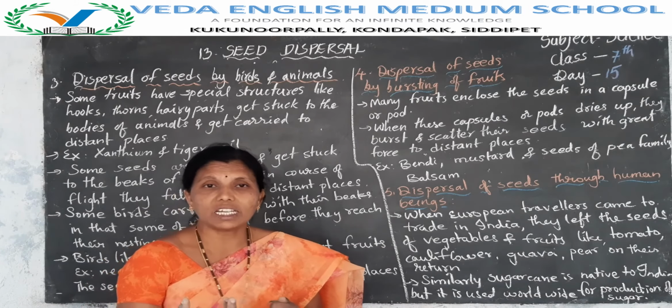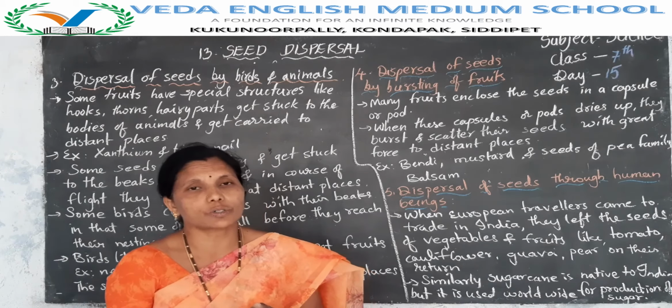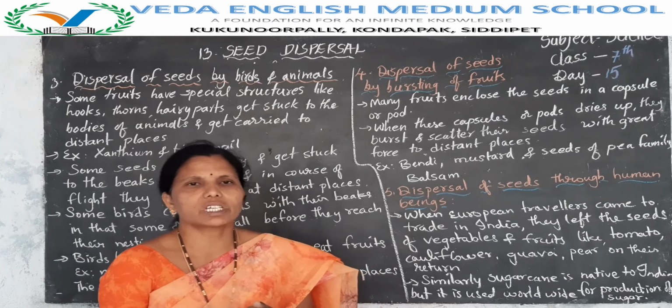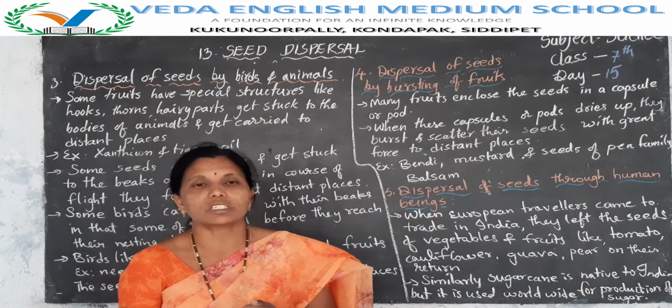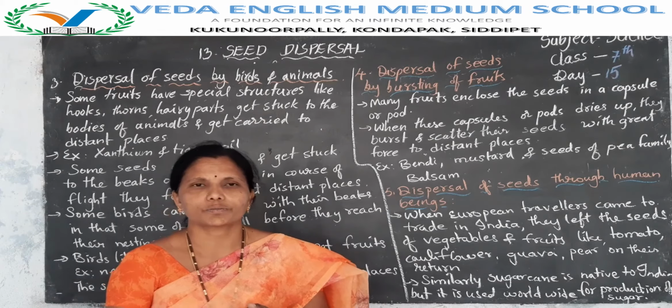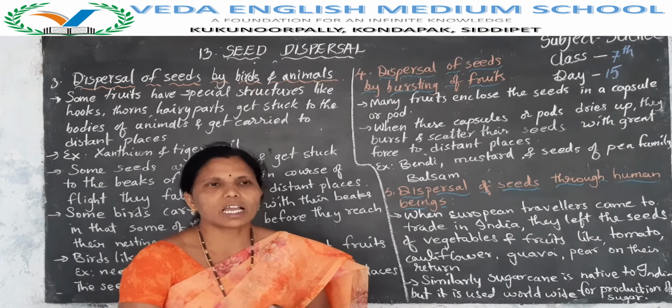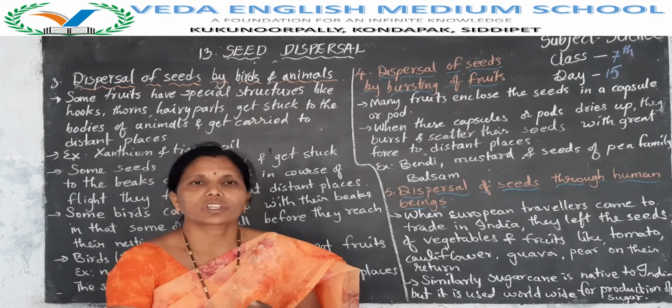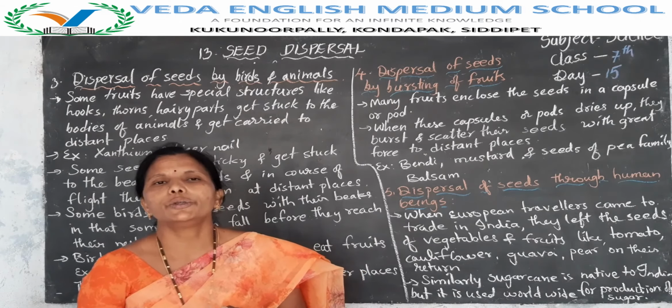Why? Some seeds do not get suitable conditions to grow, some seeds do not germinate, some seeds are eaten up by the birds and animals, and some seeds get dry. So like this, only some seeds germinate to grow into a new plant.